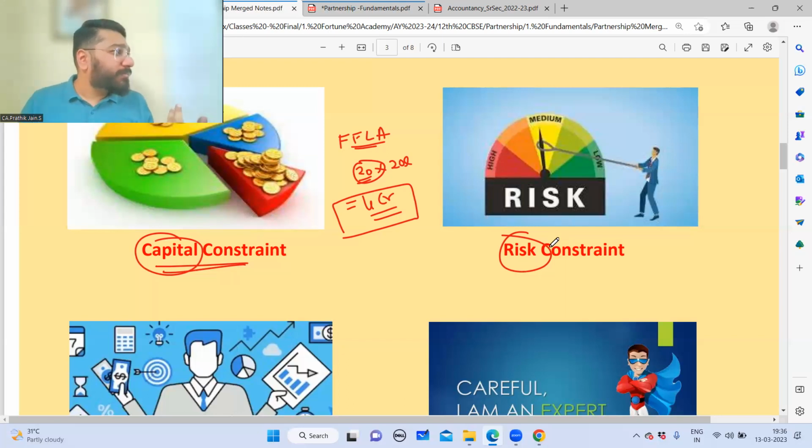Risk here is what? Loss. What is the risk in the business? At the most, what is the worst case scenario? Loss. Your capital gets eroded away. So that risk constraint has been addressed.